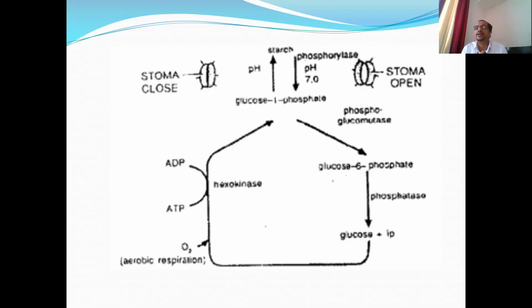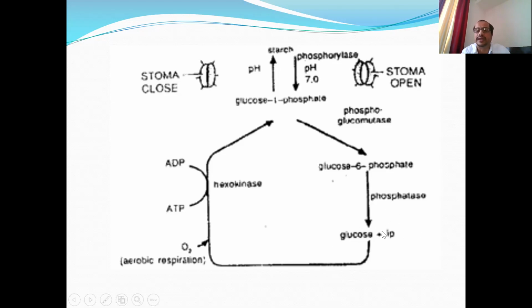But we know that the inner cell walls of guard cells are thick and non-elastic, so they don't get stretched, but they just become concave at the place, like this, and therefore the central cavity, or stomium, or stoma, gets open during daytime due to the increase in the concentration of glucose and inorganic phosphate.